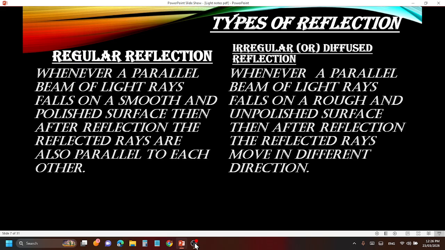The parallel beam of light rays comes and falls, this time, on a rough and unpolished surface like a table, desk, or chair, or anything. It is rough and unpolished, not polished and plain. So when the parallel beam of light rays hits, because of the irregularities on the surface, the light rays do not get reflected at one angle; they get reflected in different directions. So it is called irregular or diffuse reflection. I guess this is sorted out.